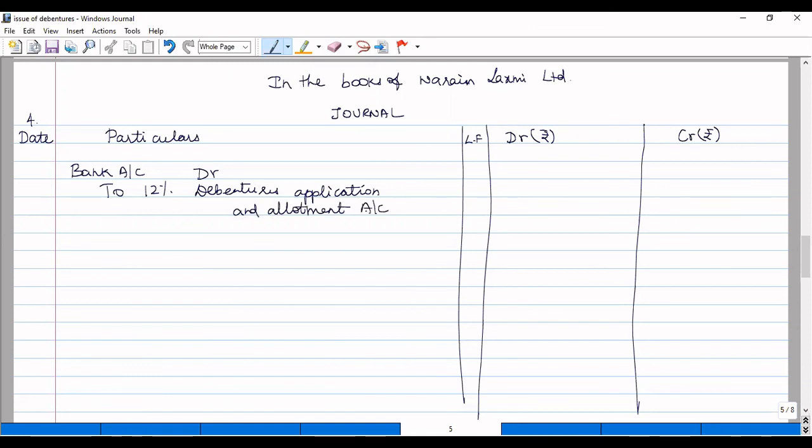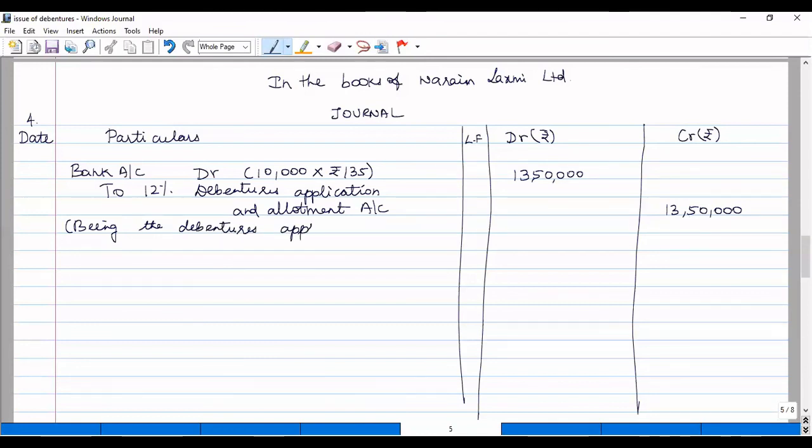Because it is a one-time payment, it is application and allotment account. We have received 10,000 applications and the cost of each debenture is 135 including premium, so 13,50,000 is the amount received. Narration: being debentures application money received.